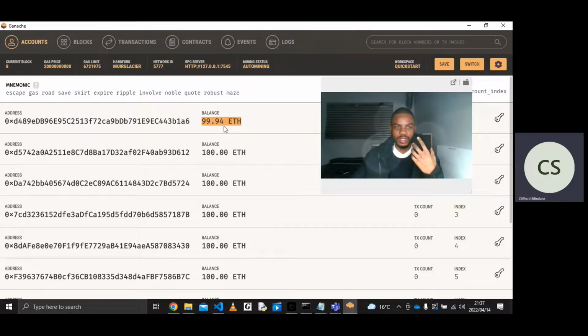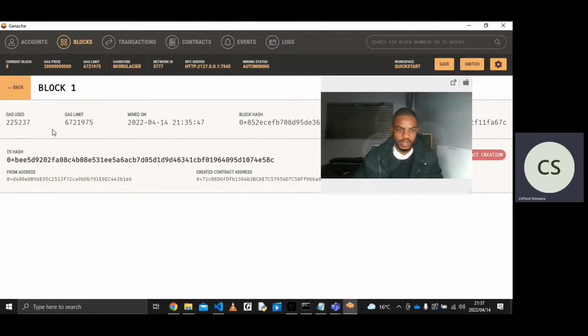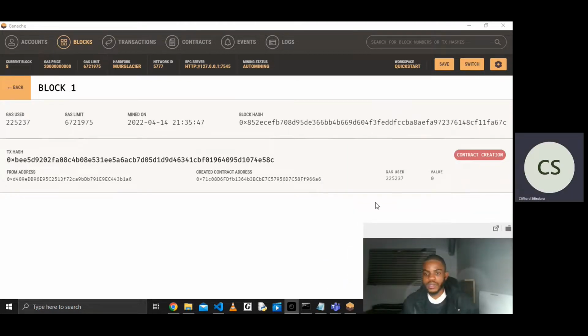Because remember, when we want to make a transaction in the blockchain, we pay a gas fee. And if we look at our blocks here, for example, transaction 1 is a deployment of our contract.